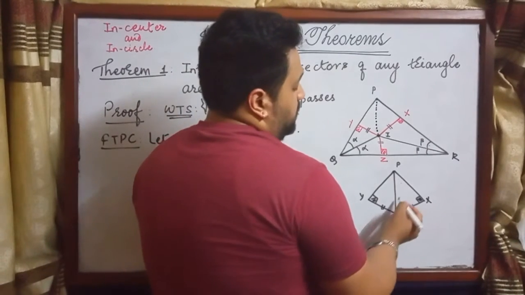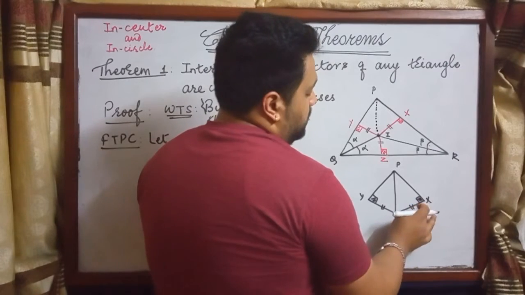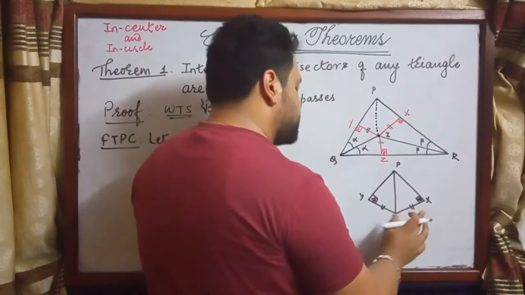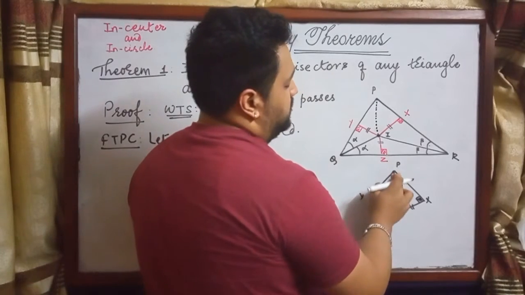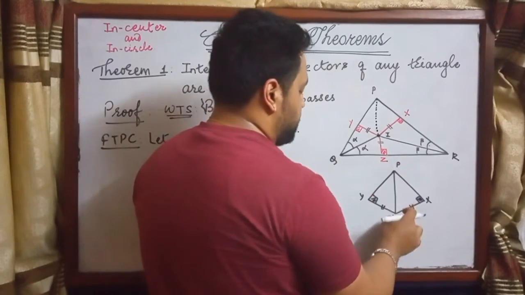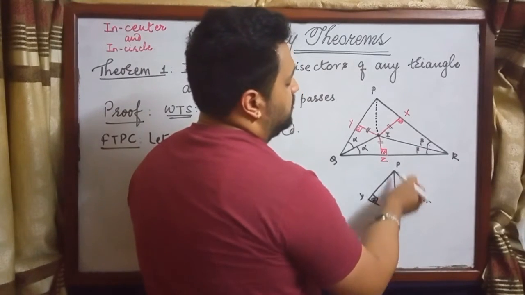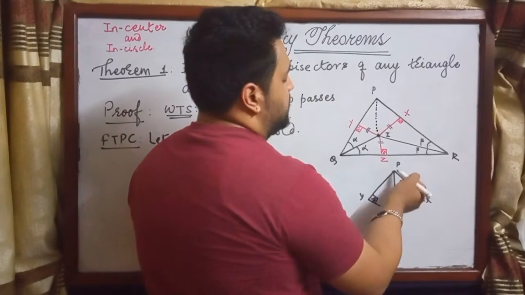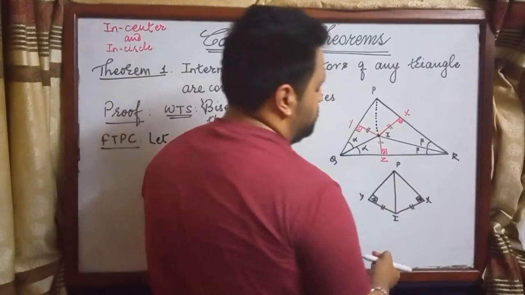Now, these two are right angle triangles. A pair of legs are equal. And the two hypotenuses are equal because the hypotenuse of this triangle is the hypotenuse of this triangle. In other words, it has a common side which happens to be a hypotenuse.